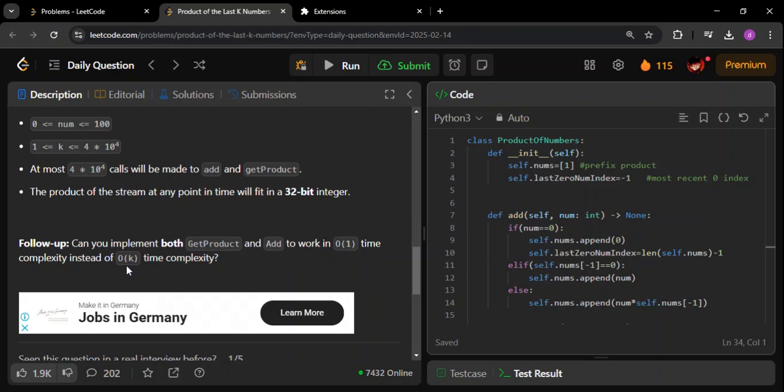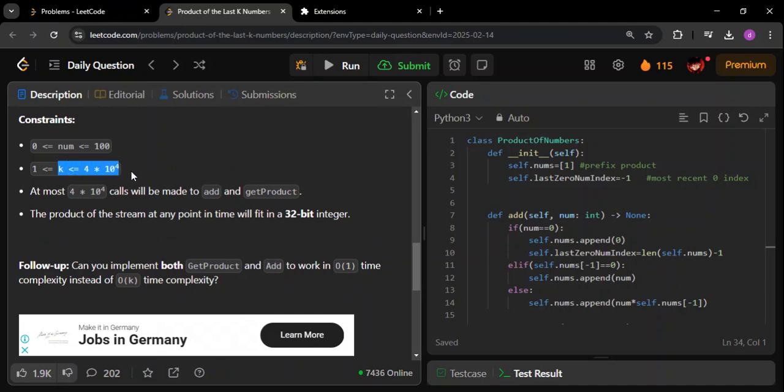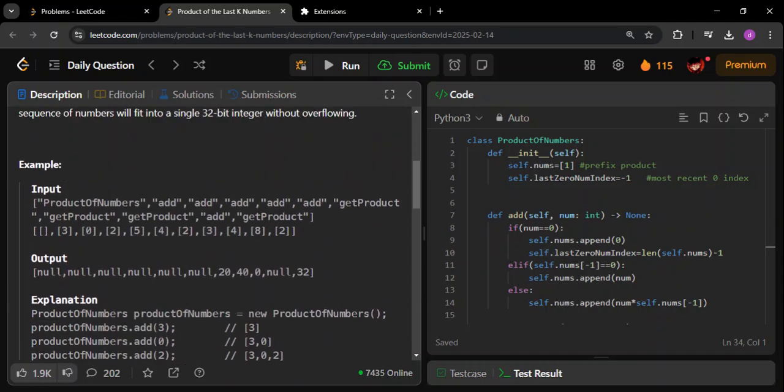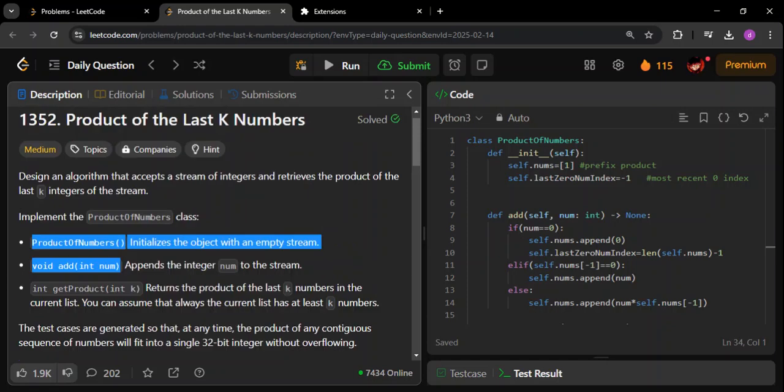Ideally, I guess they are expecting you to code in O(K) way, but because K is such a huge one, I did not even think of coding in O(K) way. I directly went for the O(1). So the solution that I am going to show you is going to be in O(1) approach. Both the functions that I have been given, I will be solving them in O(1). Both the functions will be implemented in such a way that they take just constant time. Let us quickly start with this question.